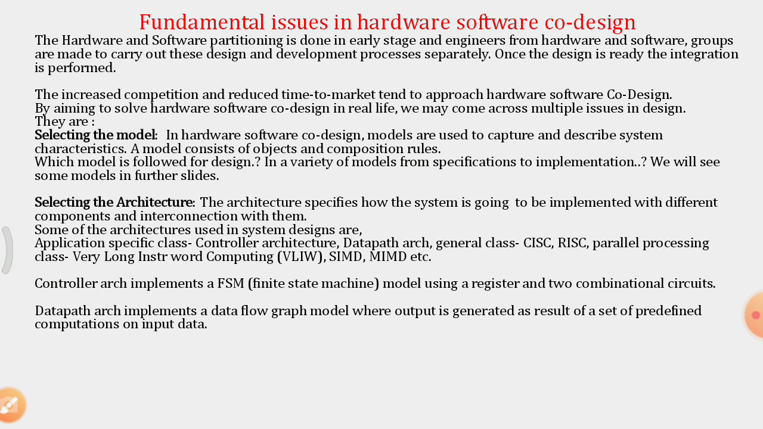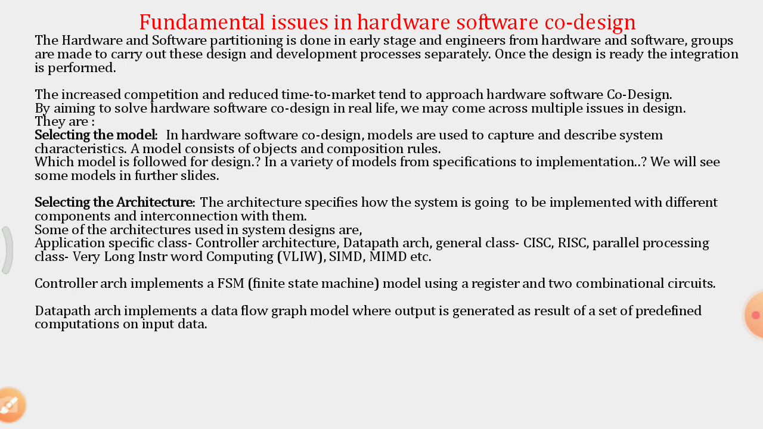Selecting the model in hardware software co-design: the models are used to capture and describe system characteristics. So whatever the requirements are, they are going to be captured through these models. A model consists of objects and composition rules. Which model is followed for a design? In a variety of models, from specifications to implementation, which model is going to be used? We will see some of the models in further slides.